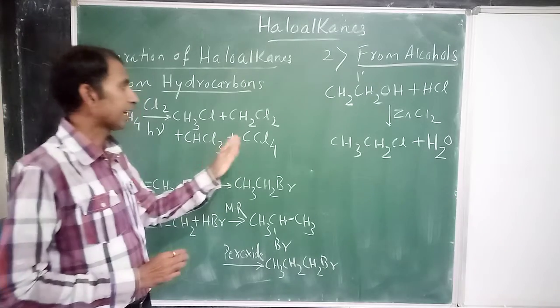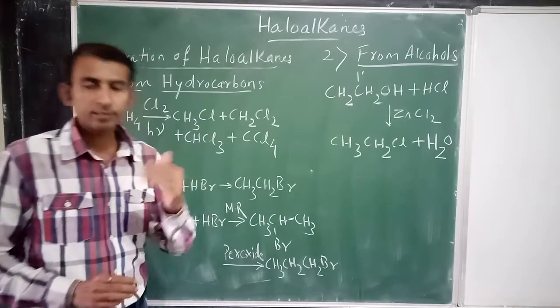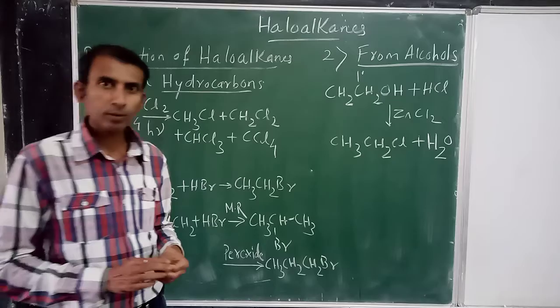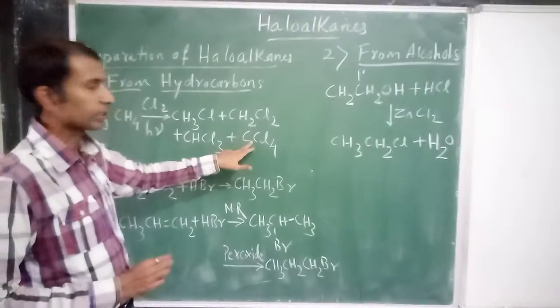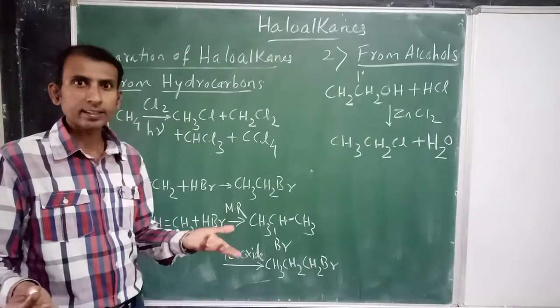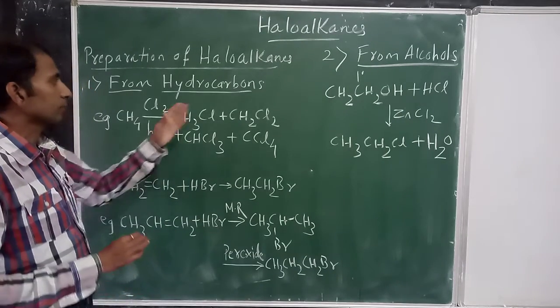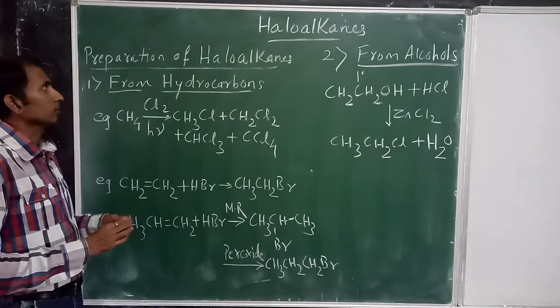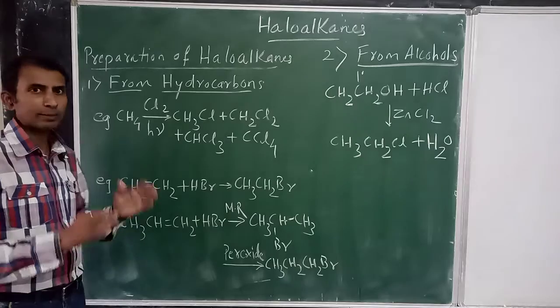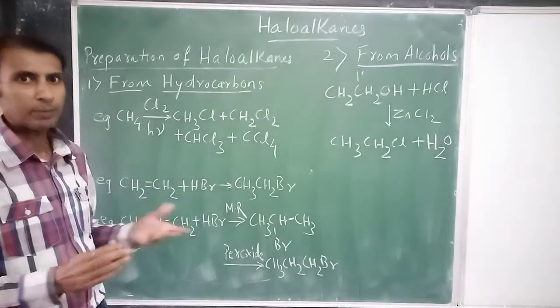Once you get CCl4, further reaction is not possible because there are no hydrogens here. Hydrogen nahi hai, so reaction stops here. So we get this mixture of haloalkanes which can be separated by different methods.